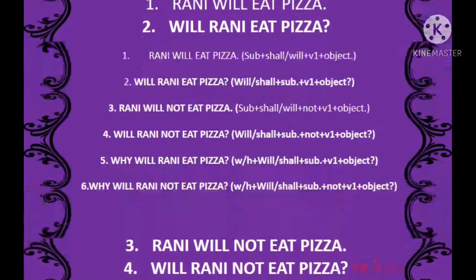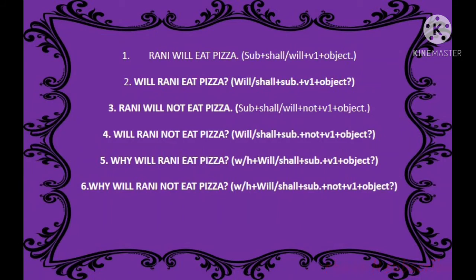What is the structure of an affirmative sentence? It is subject plus shall or will plus V1 plus object. What is the object here? Pizza, you know. The second sentence is will or shall plus subject plus V1 plus object, question mark. It is interrogative. Now we are coming to the negative: subject plus shall or will plus not plus V1 plus object. Now it is interrogative negative. Number 4: will or shall plus subject plus not plus V1 plus object and question mark.